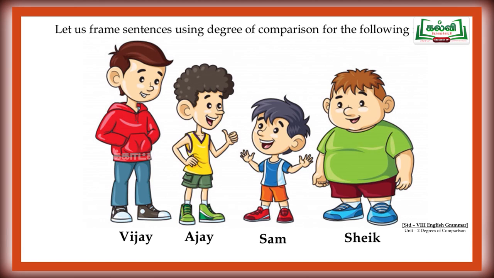Vijay is taller than Ajay, or we can say Sam is shorter than Ajay. Sheikh is fatter than Sam. Ajay is slimmer than Sheikh. Sheikh is the fattest of all.